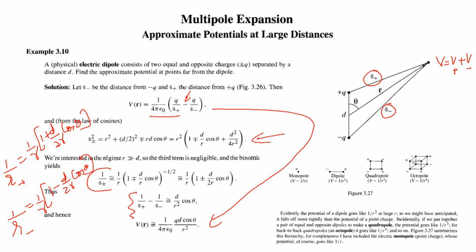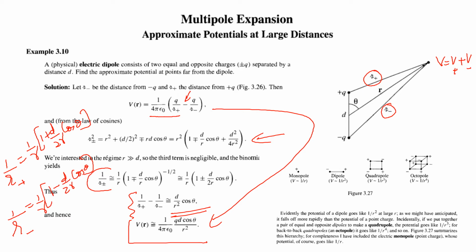That gives d over r square cos theta. We can plug that into this expression, so we get the potential equal to 1 over 4 pi epsilon 0 q d cos theta over r square. This is the well-known expression that we studied for potential due to a dipole. So we got that expression.